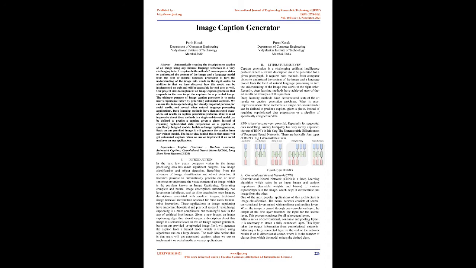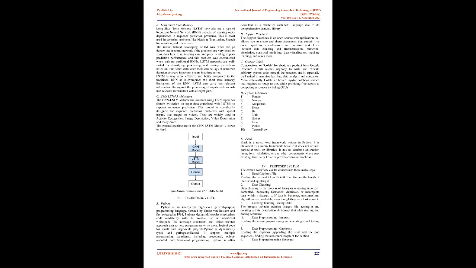A convolutional neural network, CNN. Convolutional neural network, CNN, is a deep learning algorithm which takes in an input image and assigns importance, learnable weights and biases, to various aspects/objects in the image, which helps it differentiate one image from the other. One of the most popular applications of this architecture is image classification. The neural network consists of several convolutional layers mixed with nonlinear and pooling layers. When the image is passed through one convolution layer, the output of the first layer becomes the input for the second layer. This process continues for all subsequent layers.